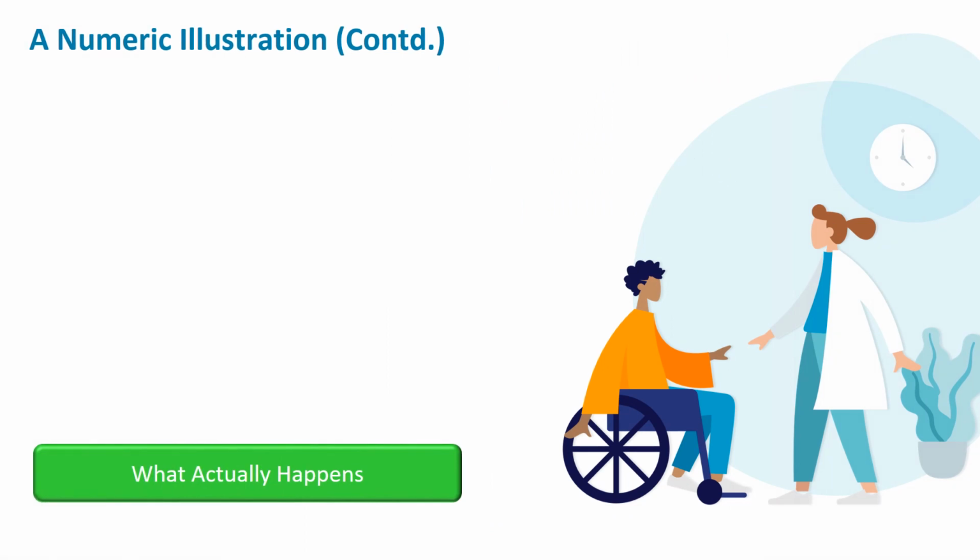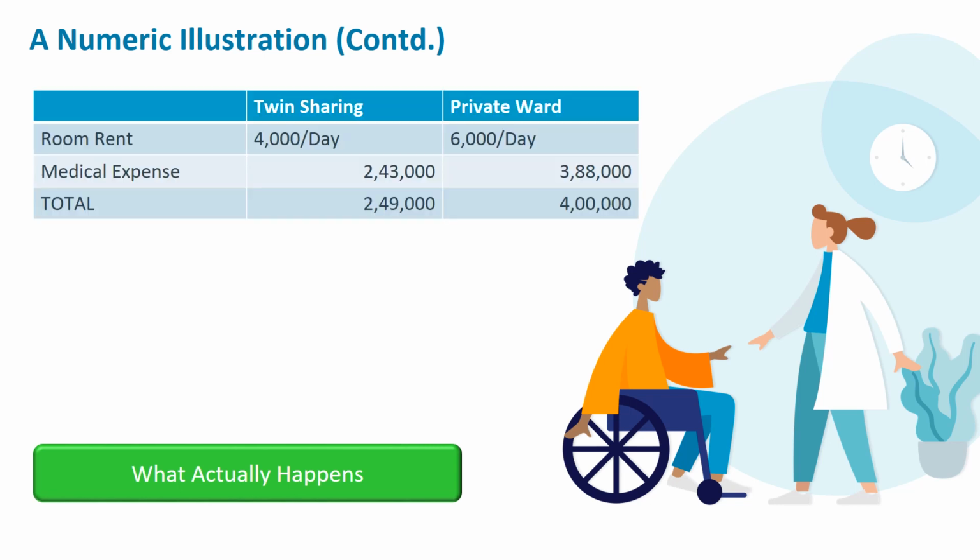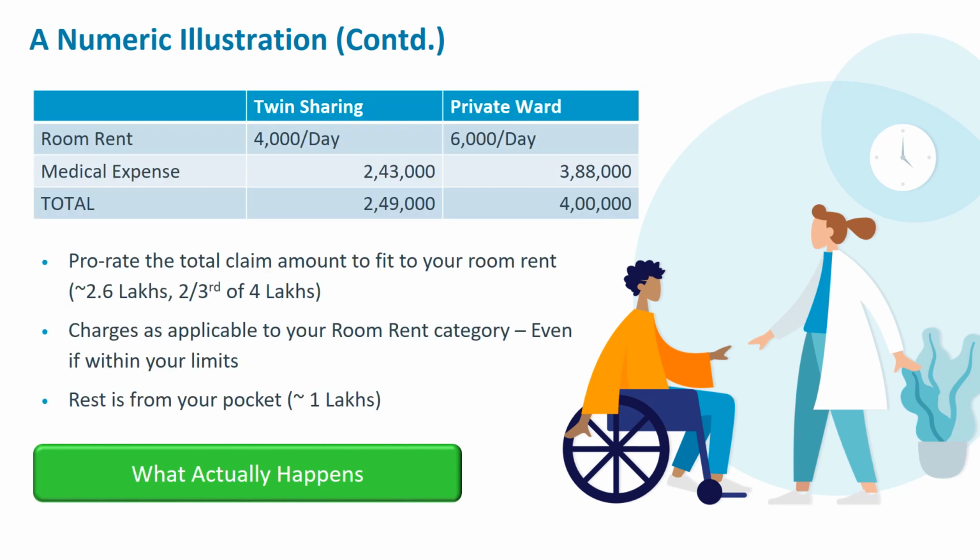So what exactly do the insurance companies do? They prorate the total amount to fit your room rent limits. For example, in this case, you have taken a 6000 rupees room or ward and the total bill is 4 lakhs. They prorate this 4 lakh to a figure which will equate to 4000 rupees room rent. In this case, it's roughly 2.6 lakhs, which is 2/3 of 4 lakhs. Even if the amount is within limits, this is the policy or this is the procedure.